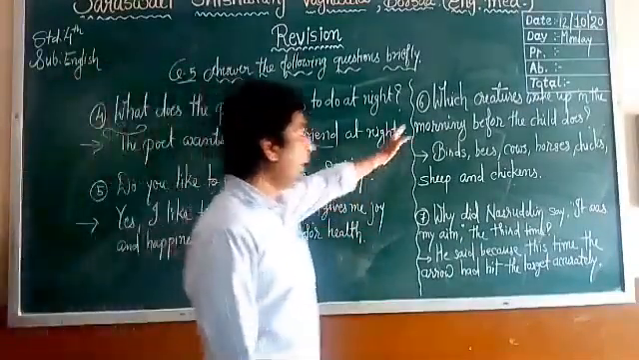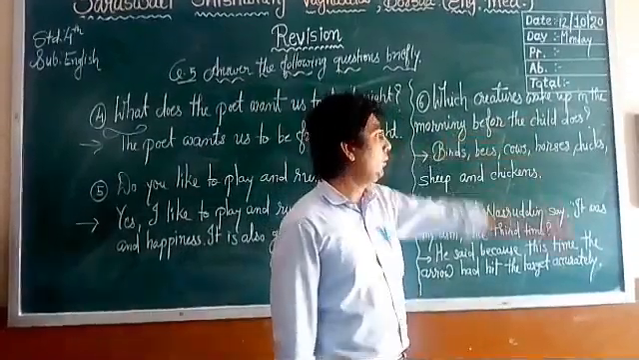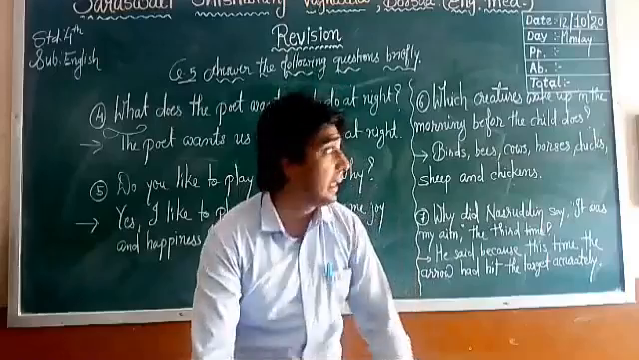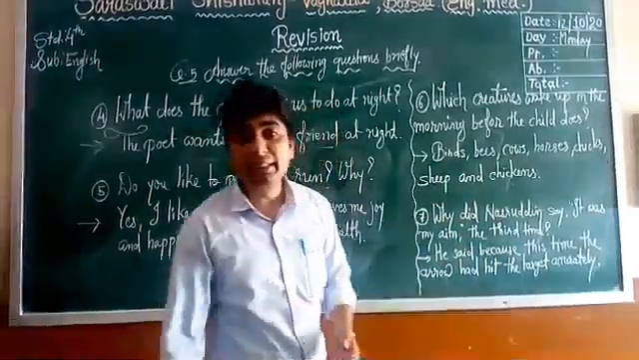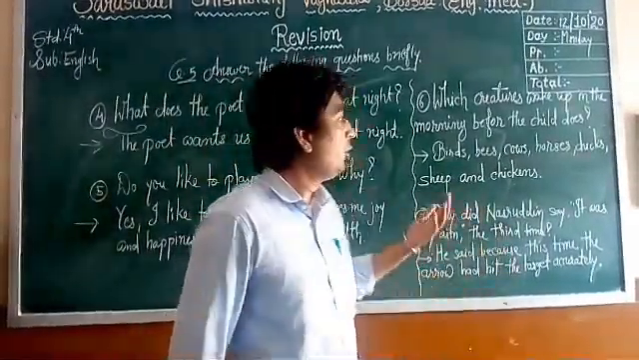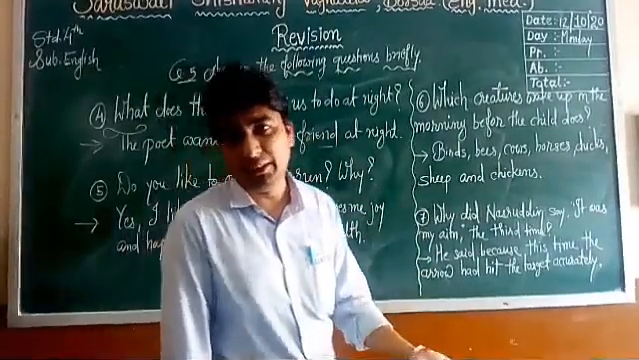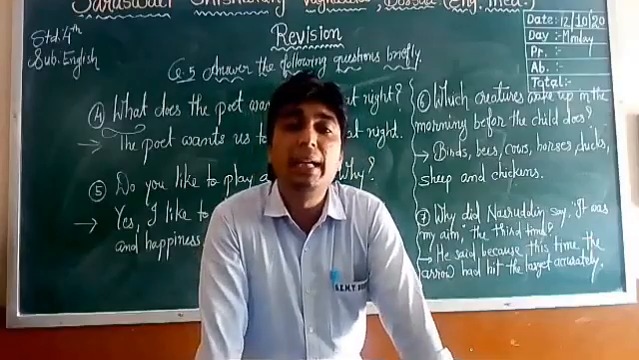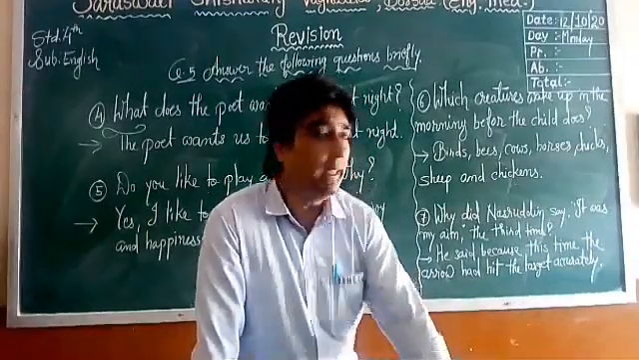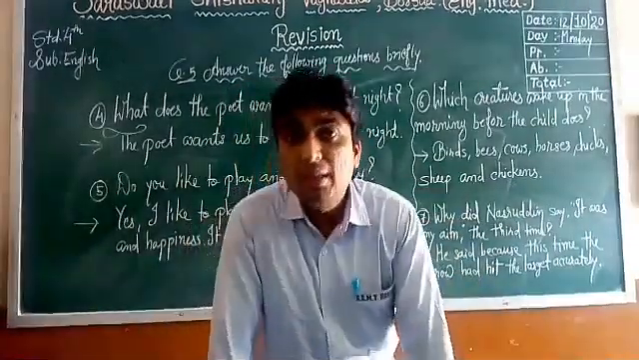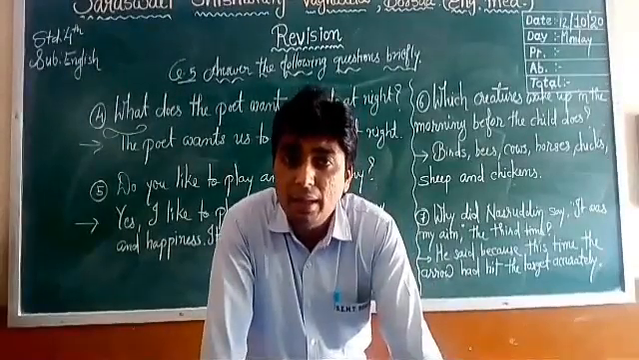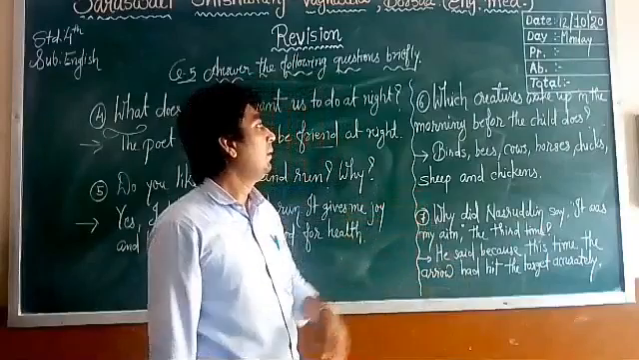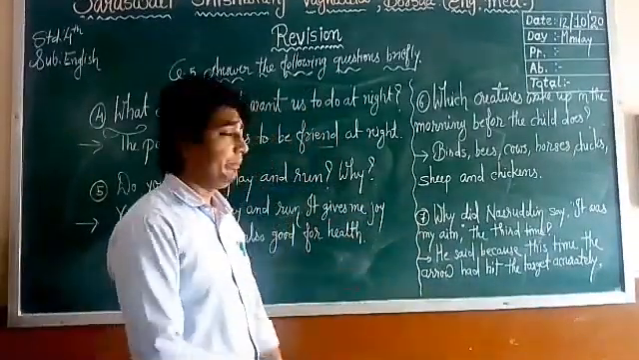Number 6. Which creatures wake up in the morning before the child does? Now generally the creatures, like birds, bees, cows, horses, sheep, ducks and chickens, all these wake up early in the morning before the child does. Very simple, right? They wake up early before the child does.